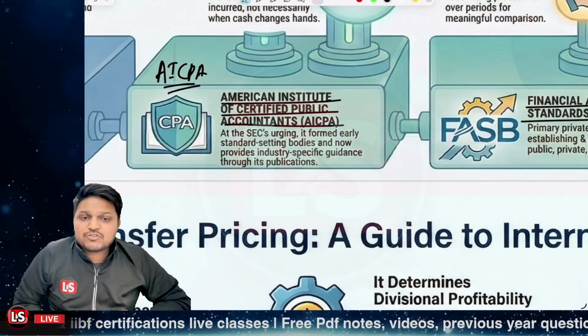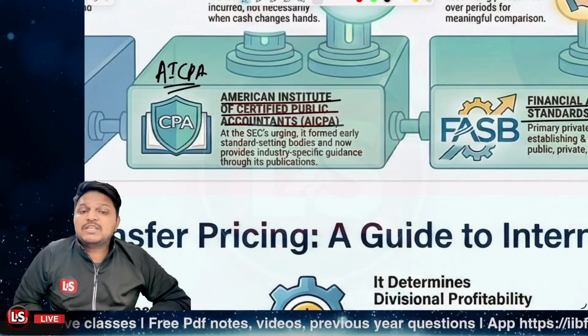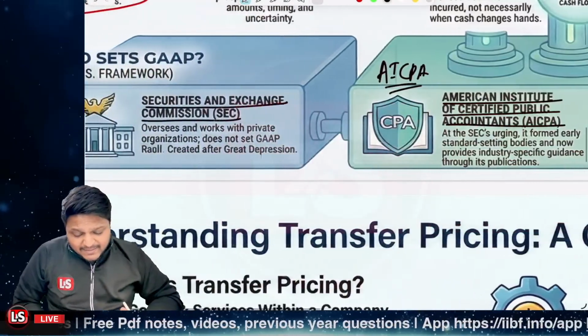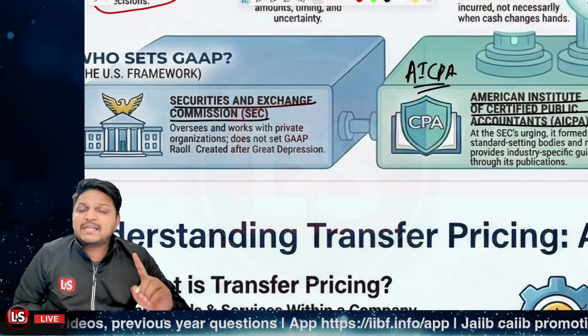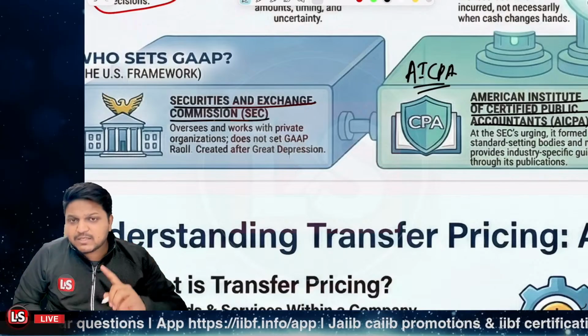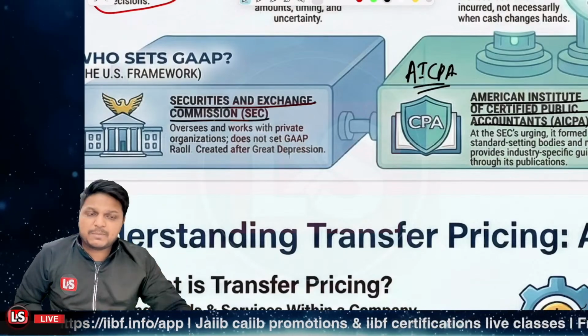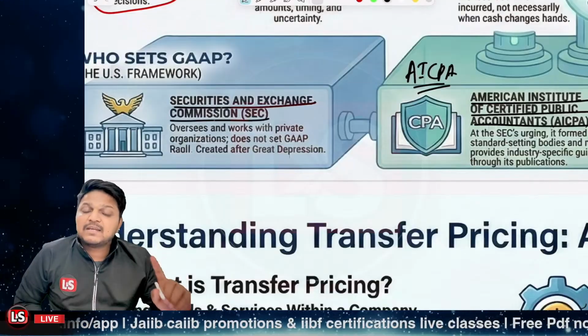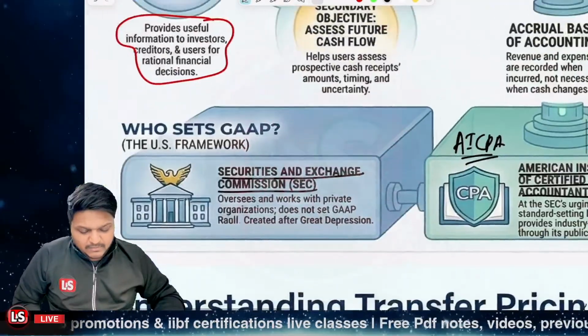And the SEC actually works closely with the private organizations which set up the GAAP, but the SEC does not individually or independently set up the GAAP. So the SEC is working closely with the private institutions which do set up the GAAP, but the SEC itself is not setting up the GAAP. That is to be taken on record.